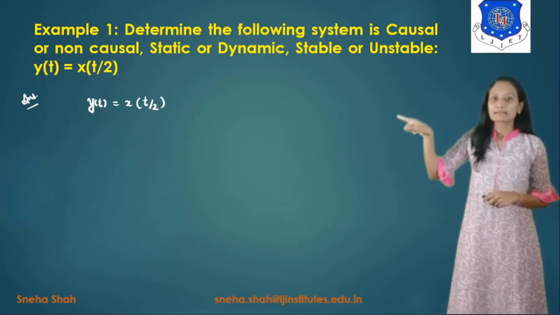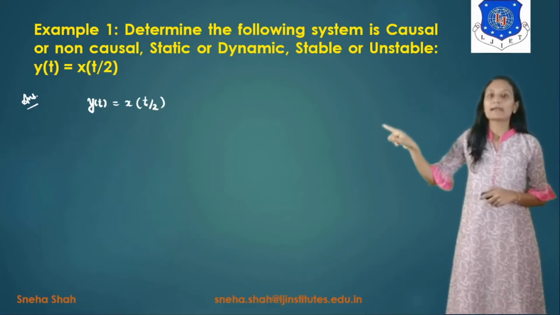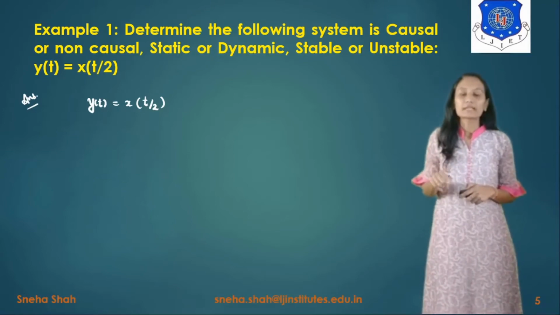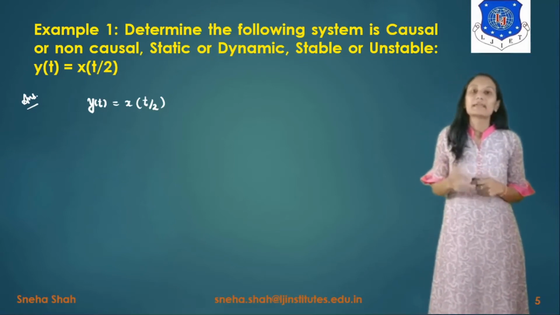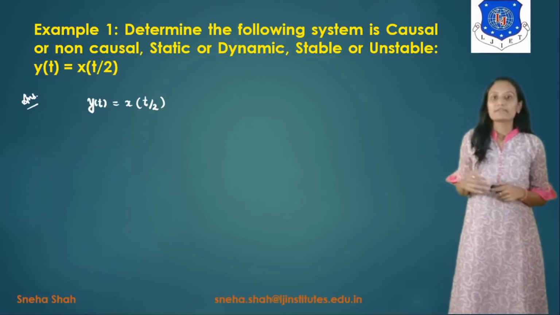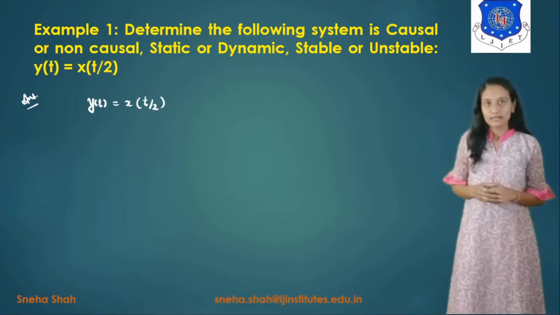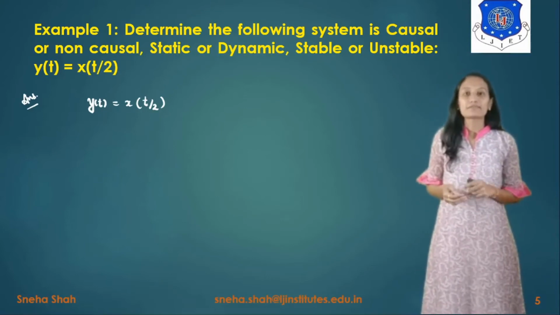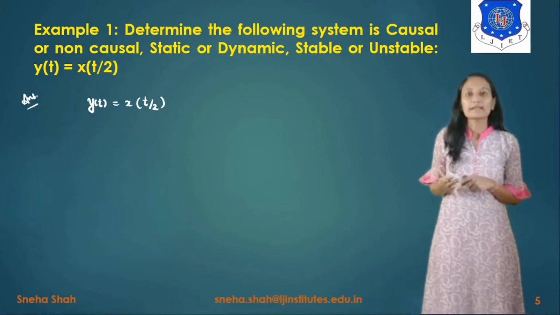So starting with this y of t equals x of t by 2, we are taking different values of time, and if we put in the different values of t, then from that we can define whether the given system is causal or not. In this we will take the values of t equals -1, 0 and 1.